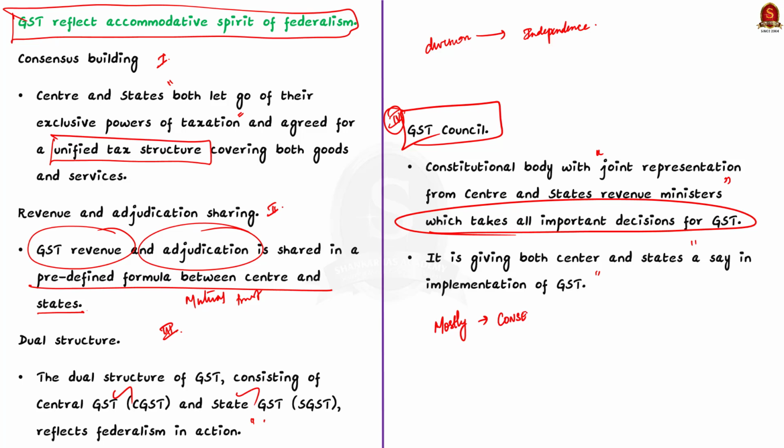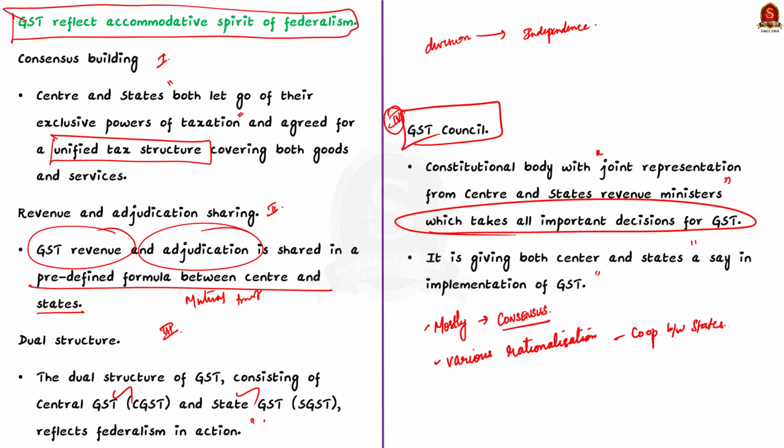See, this is reflecting a trust of center and states in addressing the differences. For example, the rationalization of tax rates on several items over the years have been made by taking a suggestion from the different states. However, there are some concerns regarding the issues with the federal spirit with the GST regime. This is all about the main body of the answer.